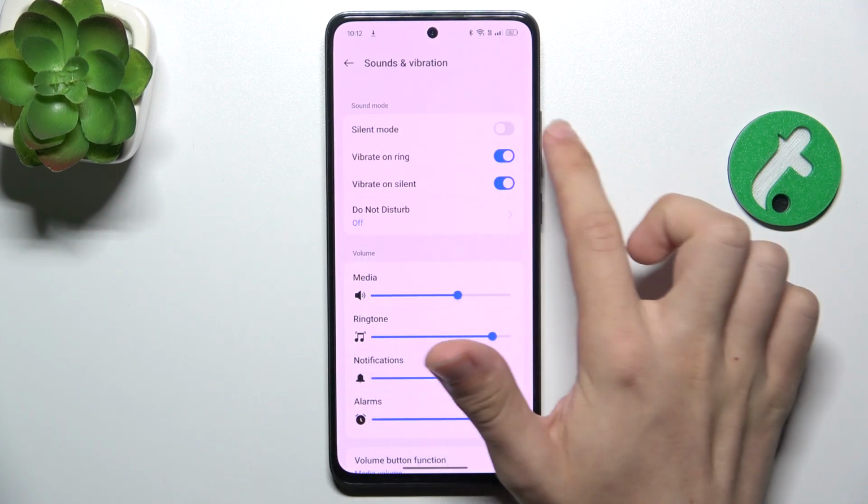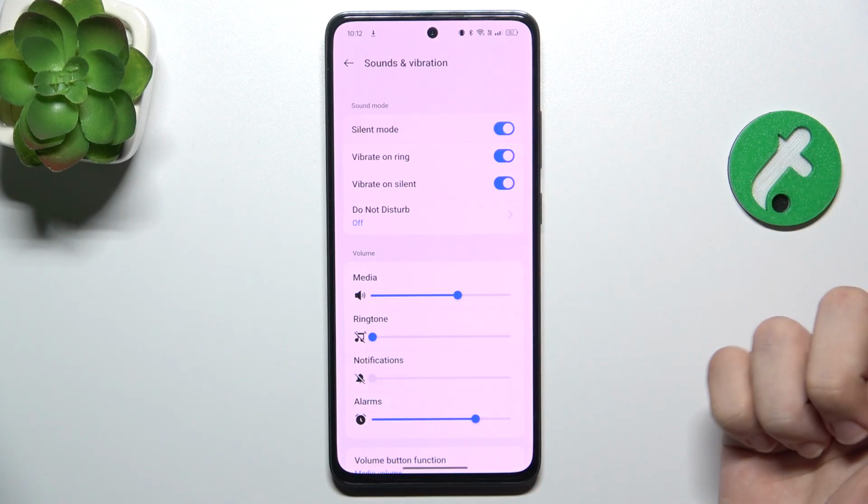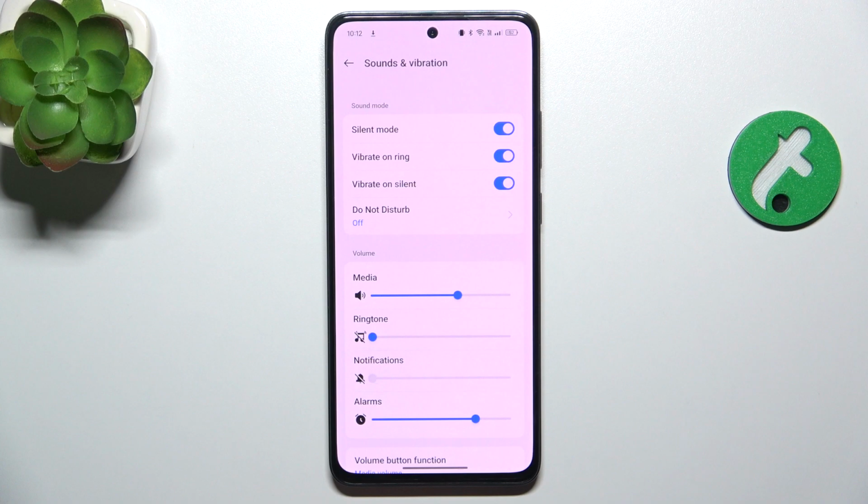The first thing we can see is silent mode, which will just silence ringtone and notifications. You can see when I enable it, ringtone and notifications are silenced.